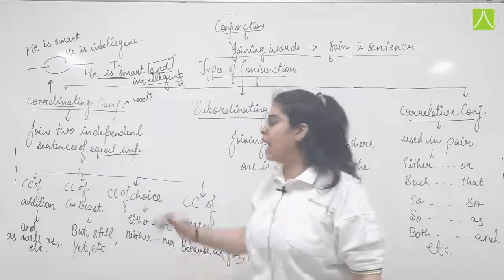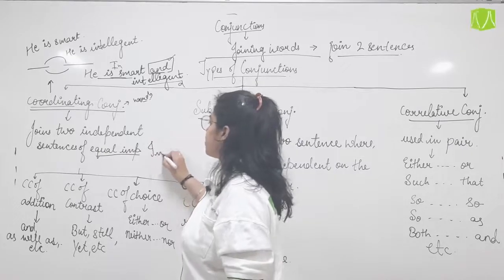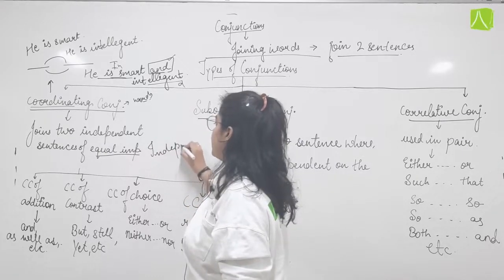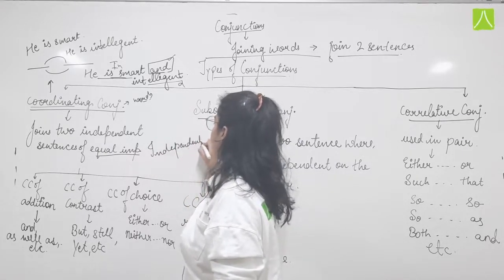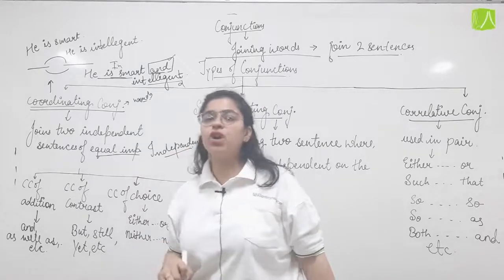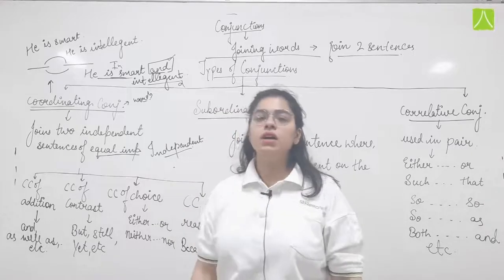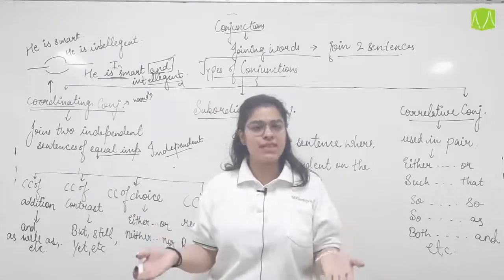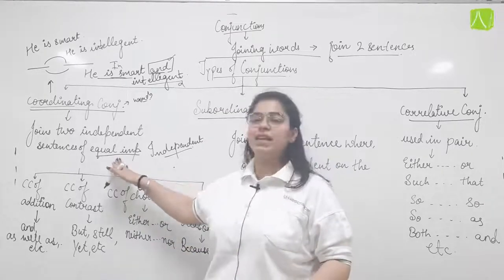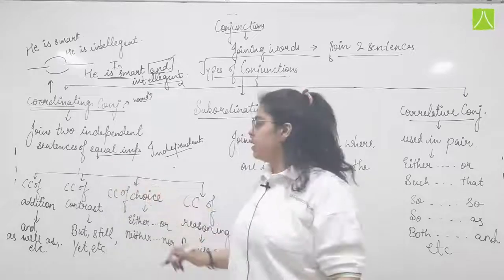Okay, both are, we can say, independent. Okay, if we do not use a coordinating conjunction and use a full stop in the center between both the sentences, we can say they give an equal importance or equal meaning.